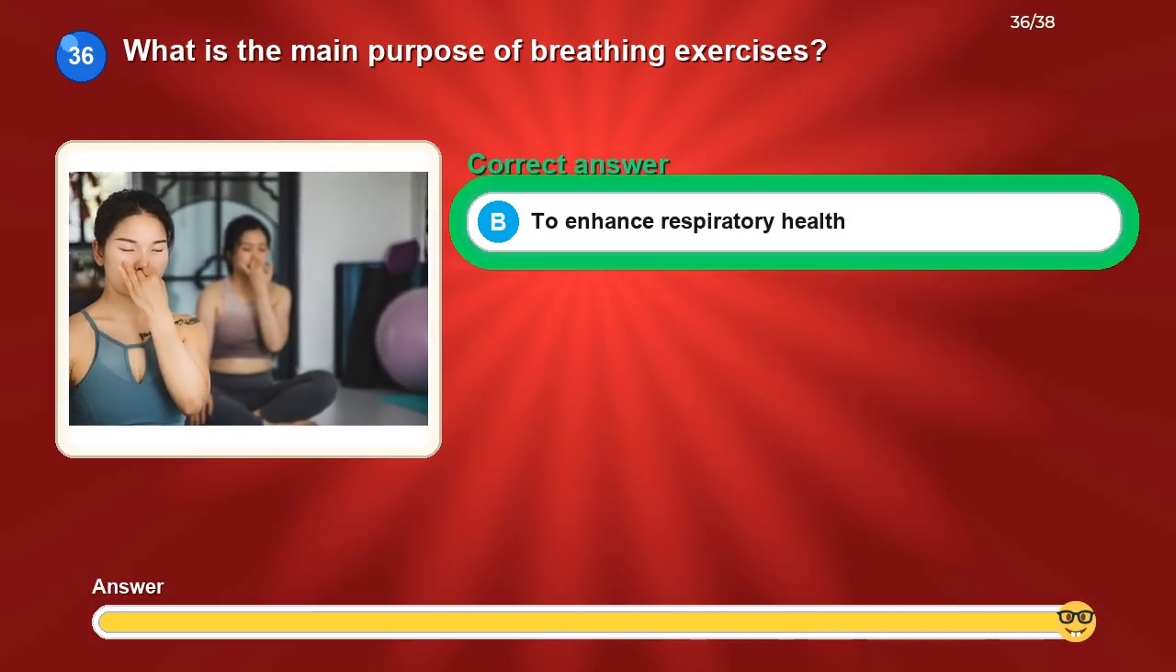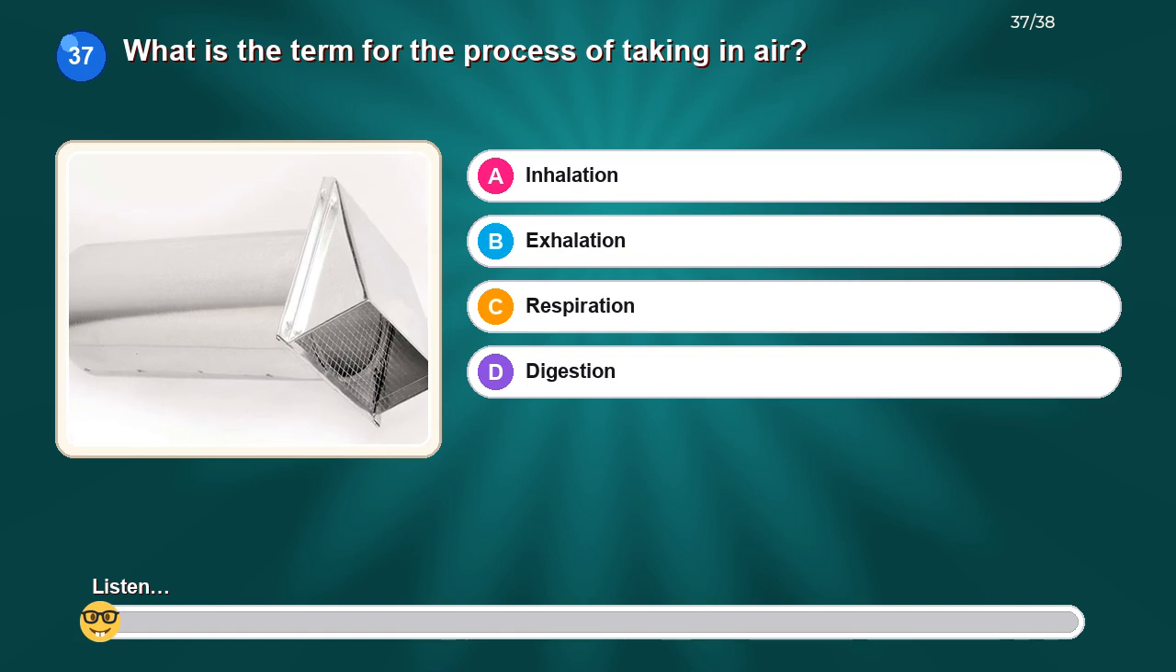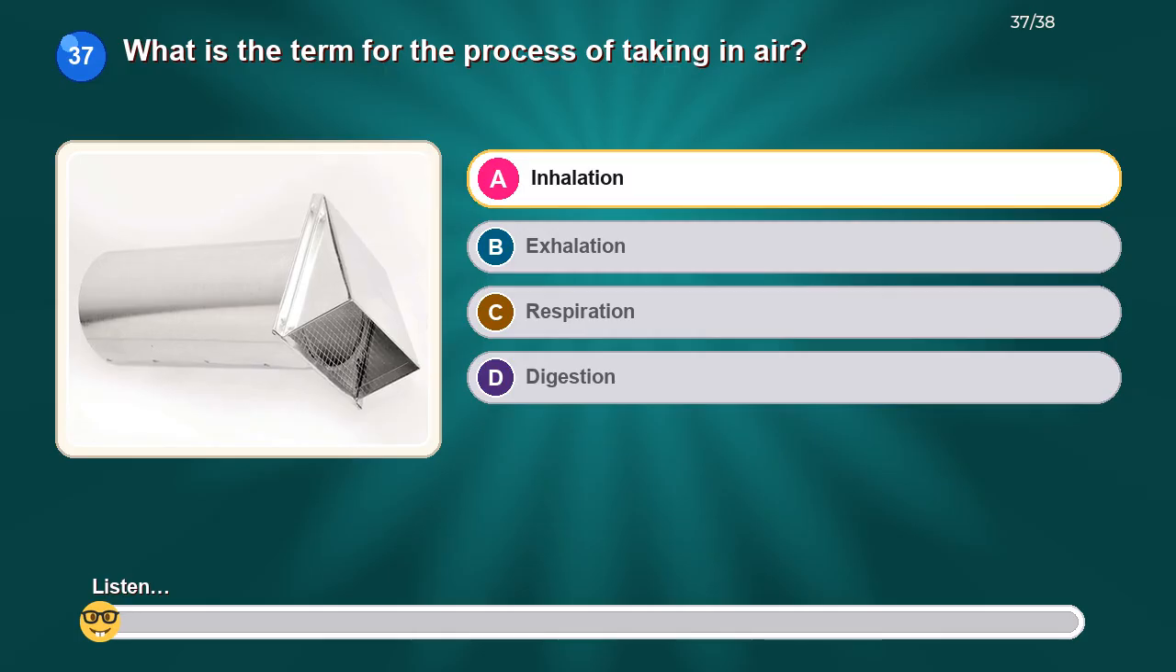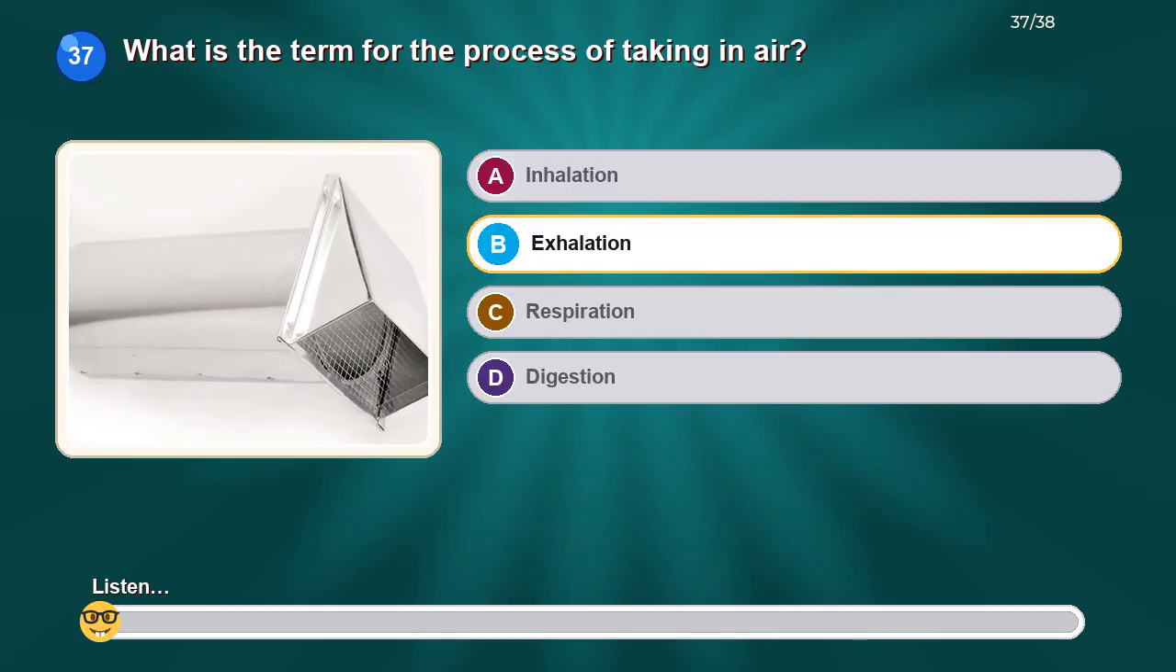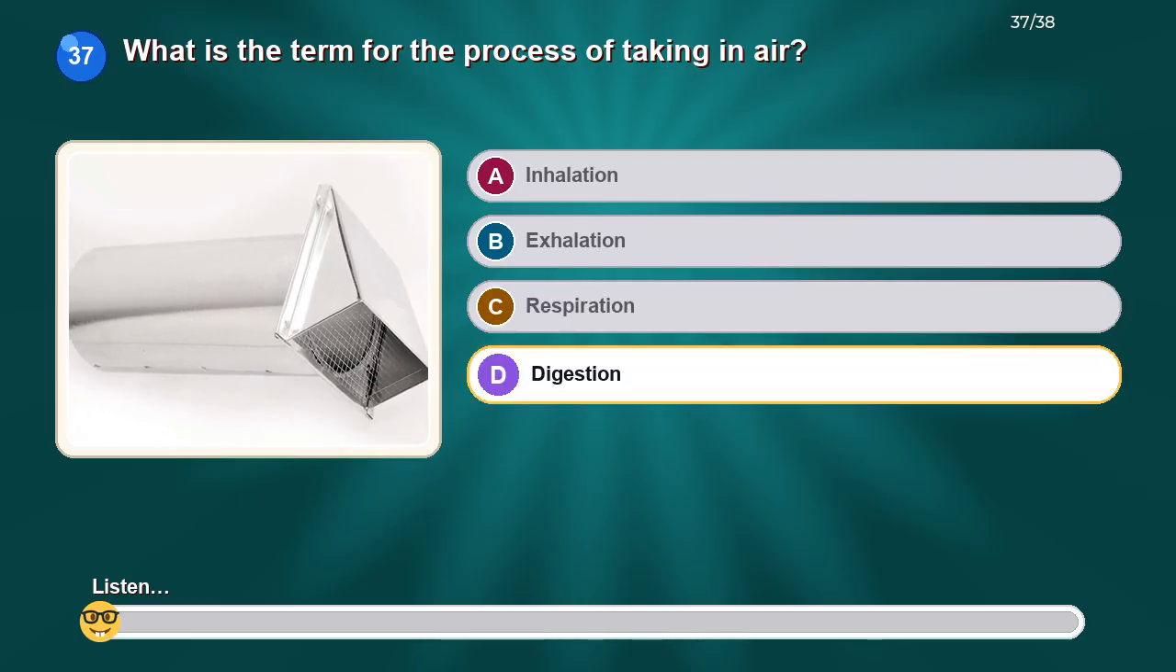The correct answer is to enhance respiratory health. What is the term for the process of taking in air? Option A, inhalation. Option B, exhalation. Option C, respiration. Option D, digestion.